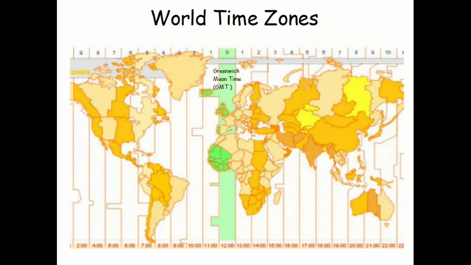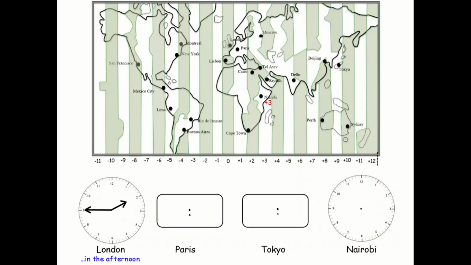So you get the idea of the time zones. Let's have a look at some examples. If it is 1:45 in the afternoon in London, what time is it in Paris, Tokyo and Nairobi at exactly that same point? Well, let's have a look. First of all, let's think about what the digital clock is for London at this time. It's 1:45 in the afternoon, and we write this like this on the digital clock.